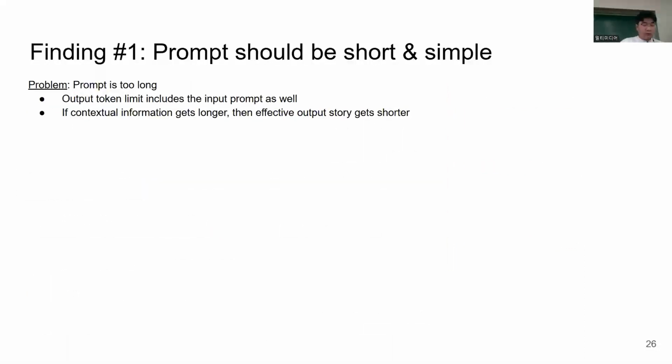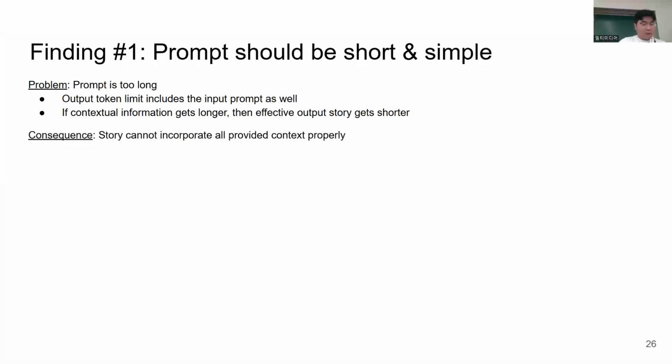So after trying a couple of example story generations, we came to the conclusion that the original prompt was too long and complex. Like most LLMs, the number of output tokens is usually fixed when inference is requested. However, the number of output tokens also includes the tokens in the input prompt. This is done so that the model does not end up forgetting the input prompt. However, this means that as contextual information, for example the summary, gets longer, the effective output story gets shorter. Due to the nature of LLMs, it is very hard to control the input prompt's length, since the summary and the visual context are outputs from another LLM.